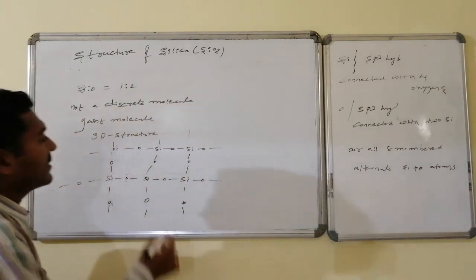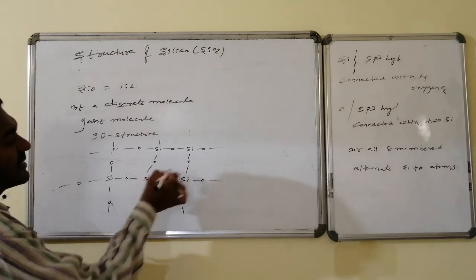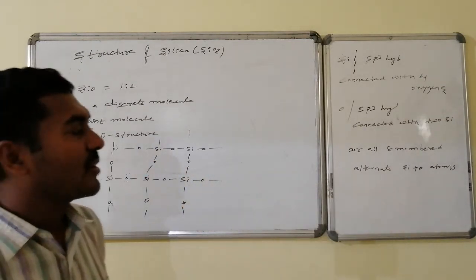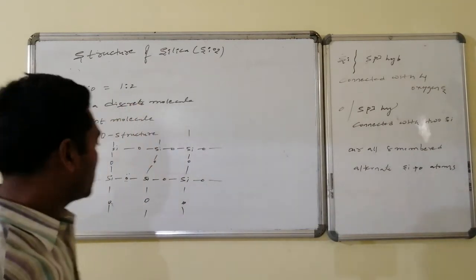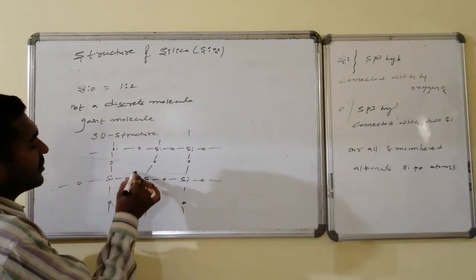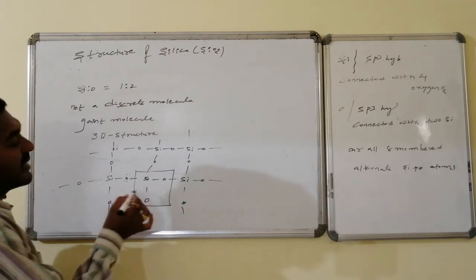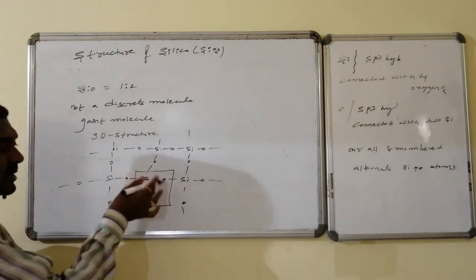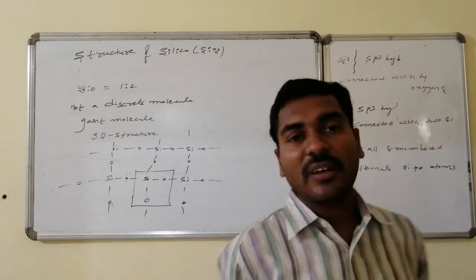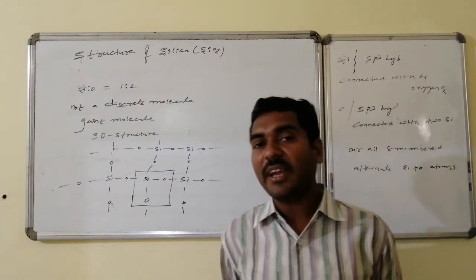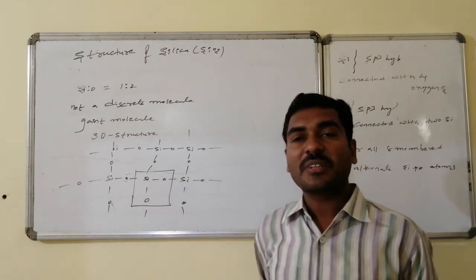Thus, overall an 8-membered ring formation takes place: 1, 2, 3, 4 followed by 5, 6, 7 and 8. An 8-membered ring is formed with alternating silicon and oxygen atoms. In the entire 3-dimensional structure, each silicon atom is connected with 4 oxygens, but the percentage of oxygen atoms belonging to each silicon atom, if we calculate, is how much here? 50% of 4, that is 2.